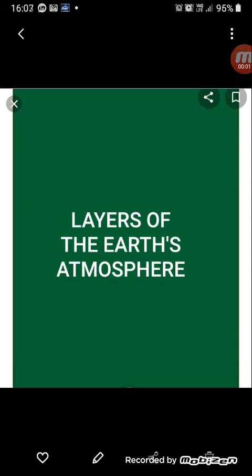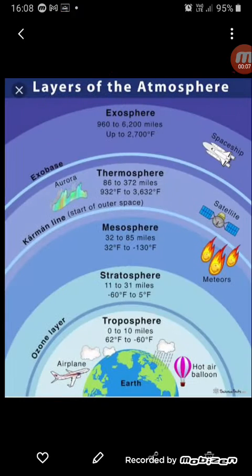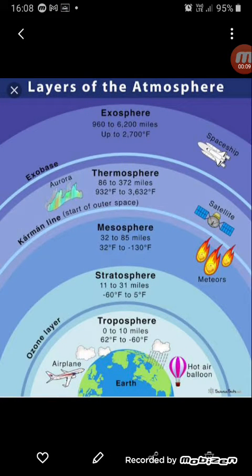Good morning, children. So today we are going to discuss the structure or the layers of the Earth's atmosphere. Now we know that the Earth is surrounded by a blanket of air which protects it from various things that are happening in space. So that blanket or layer of air is called the atmosphere.